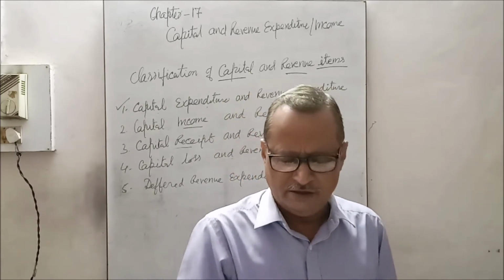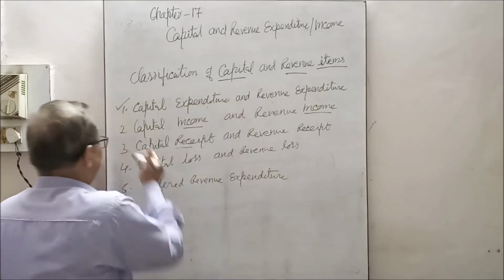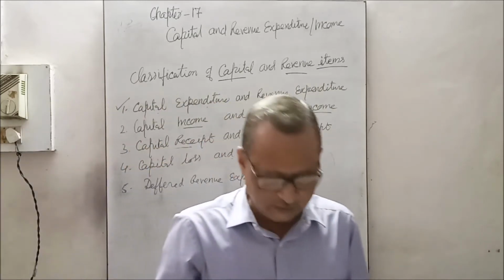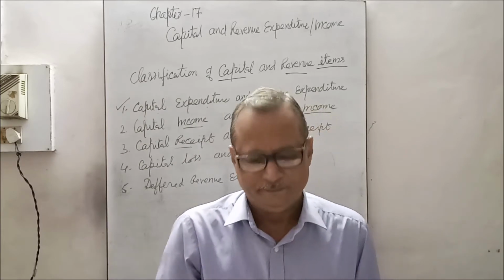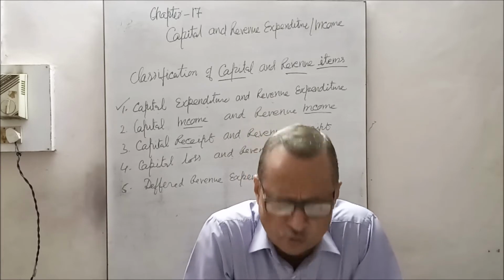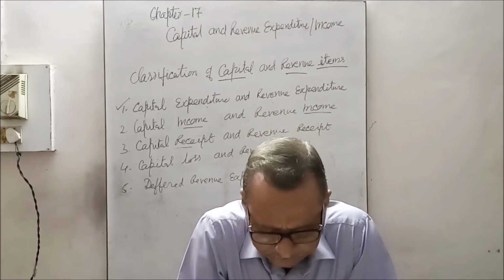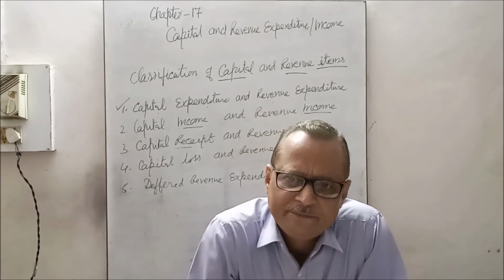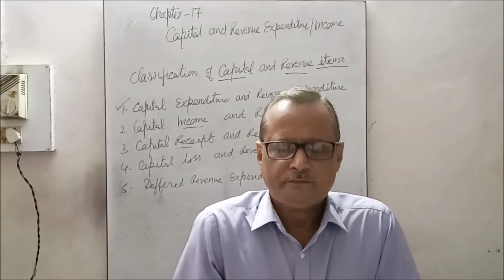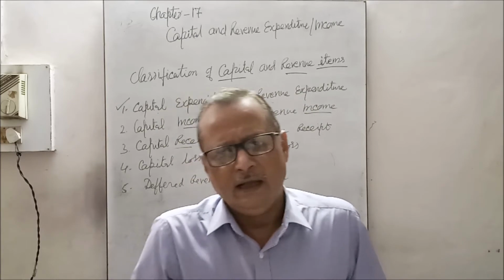Now, very first, we will understand capital expenditure and revenue expenditure. What is capital expenditure? There are no set rules which can clearly distinguish between capital expenditure and revenue expenditure.